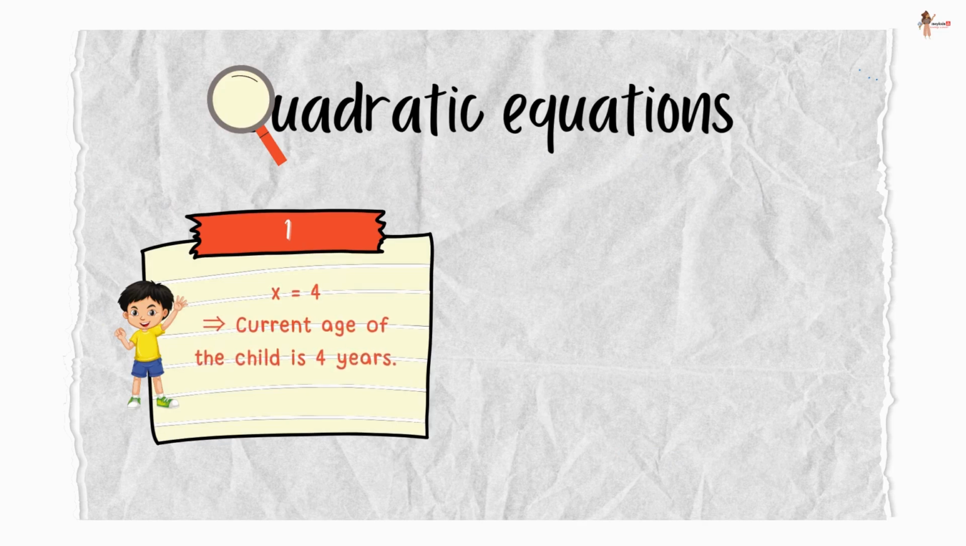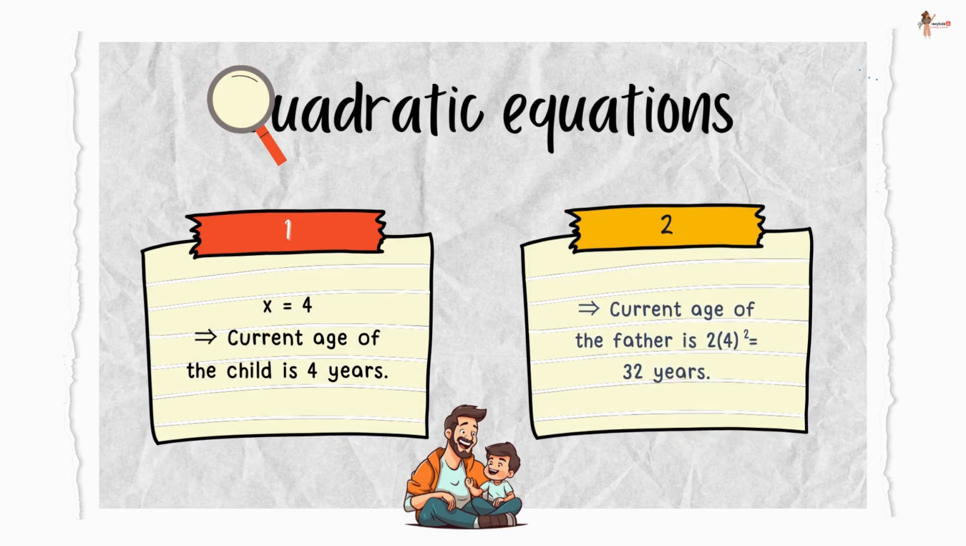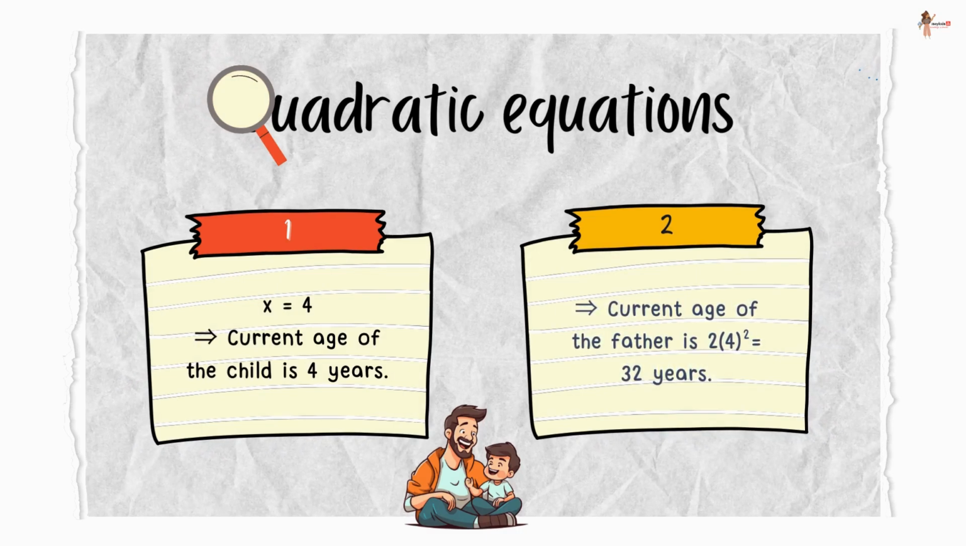Therefore, the current age of the child is 4 years and the current age of the father is 2 times 4 square, which is 32 years.